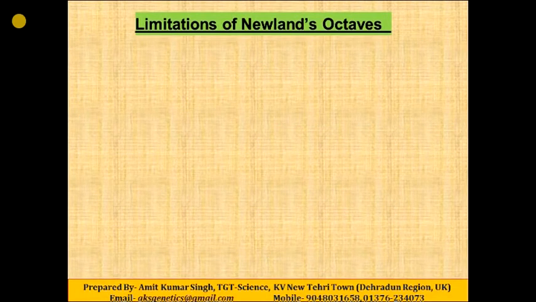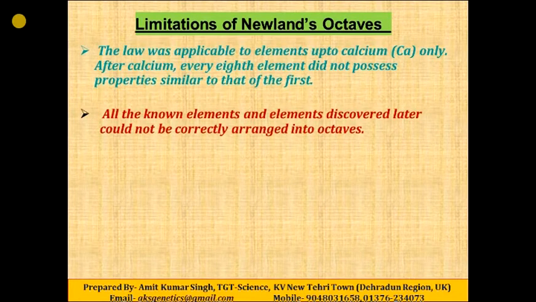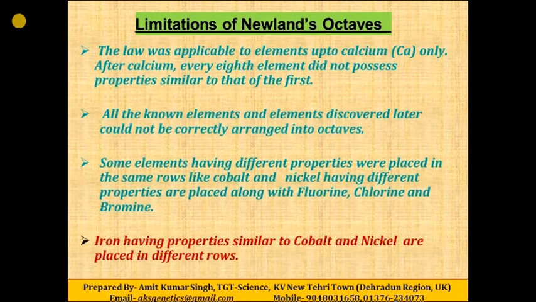Limitations of Newlands' octaves. First one is, the law was applicable to elements up to calcium only. Second, all the known elements and elements discovered later could not be correctly arranged into octaves. Some elements having different properties were arranged in the same row, like cobalt and nickel, having different properties, are placed along with fluorine, chlorine and bromine. Similarly, iron, having properties similar to cobalt and nickel, is placed in a separate row. So these are some drawbacks, and his classification was also discarded.